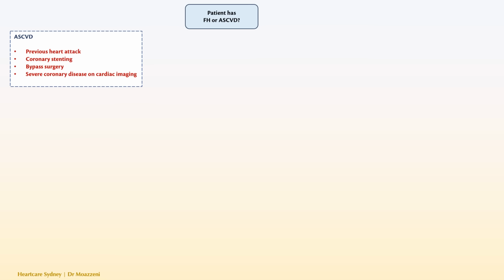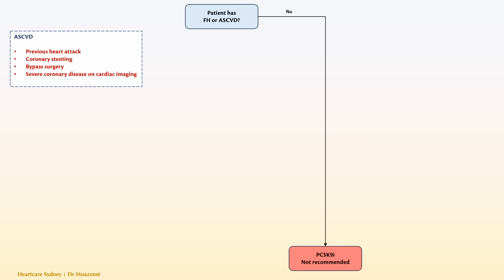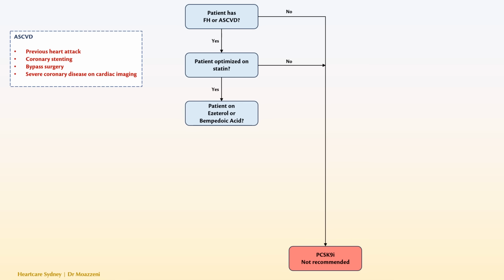This is a simple flowchart to decide who should be started on PCSK9 inhibitors. 1. Does the patient have familial hypercholesterolemia or ASCVD? ASCVD, or atherosclerotic cardiovascular disease, includes patients with a previous heart attack or coronary stenting, bypass surgery, or severe coronary disease on cardiac imaging. If no, the patient isn't eligible, and if yes, move to the next question. 2. Is the patient on maximum statin therapy? If no, recommend maximizing statin therapy first, and if yes, or if they've had adverse reactions to statins, proceed to the next question.